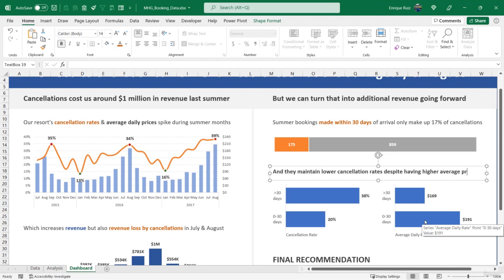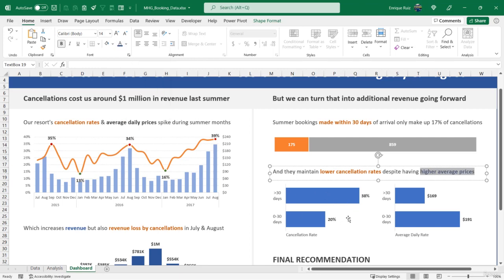Average prices. And again, let's leverage the color here. So remove the bold here. Let's include the word lower. So lower cancellation rates, and that's going to be orange. Higher prices, and prices are going to be blue.